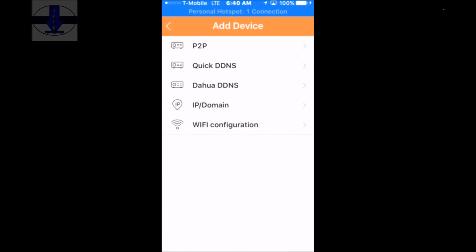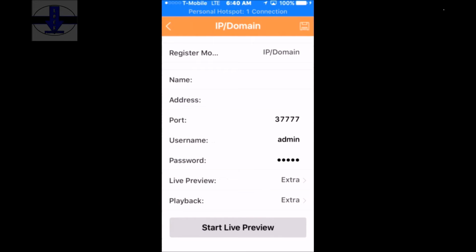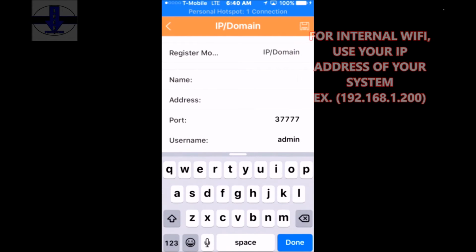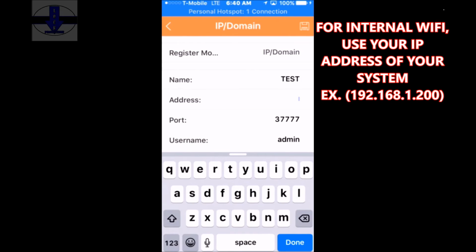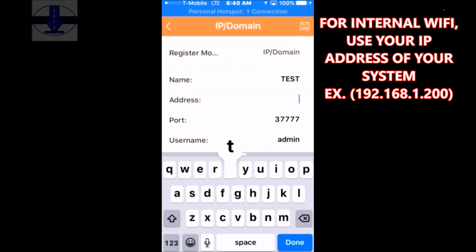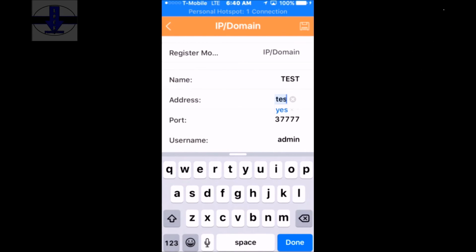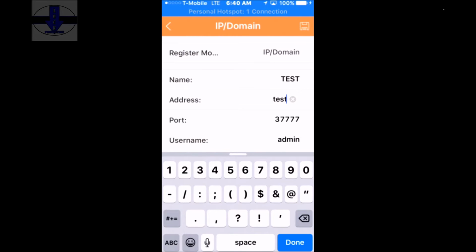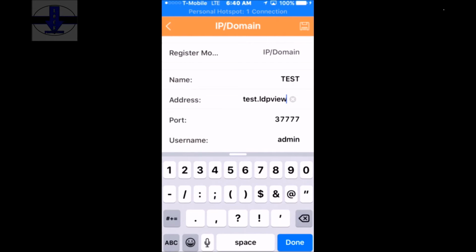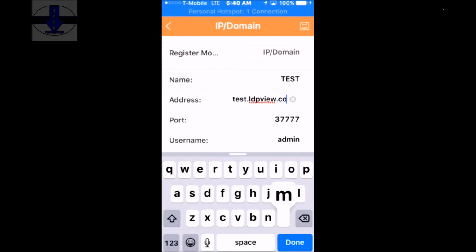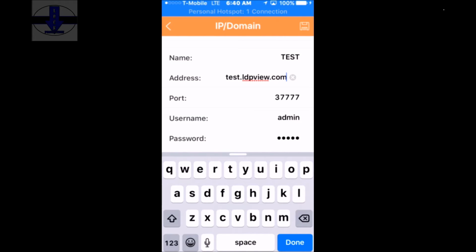To add your device, click on the plus, then click on IP domain. For your name, you can name your NVR or DVR anything you like. In the address bar, it would be your name .ldpview.com. The port will stay the same.